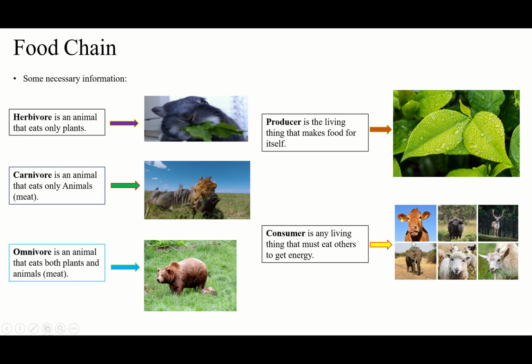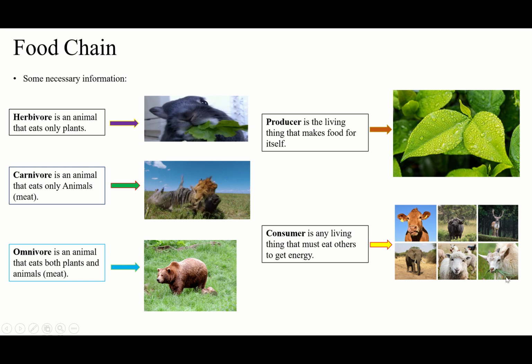They will die. But the plants, vegetables, grass are not going to eat anything to stay alive. They take the energy from the sun and change this sunlight to food for themselves. But these animals are not going to make food for themselves. They eat others to get energy.